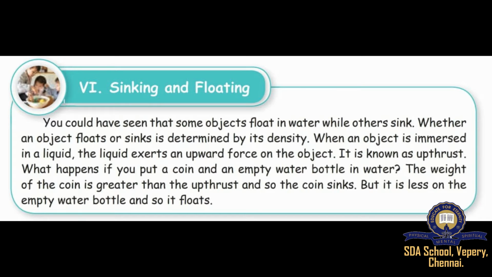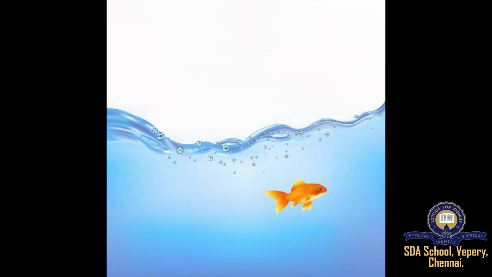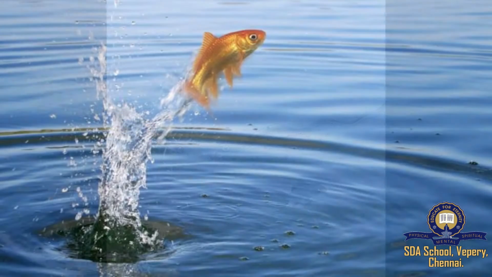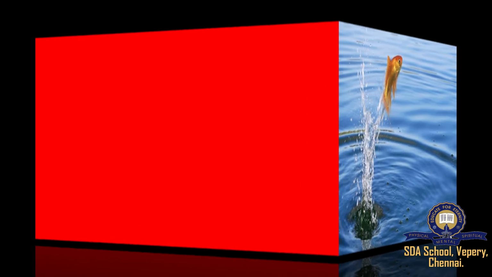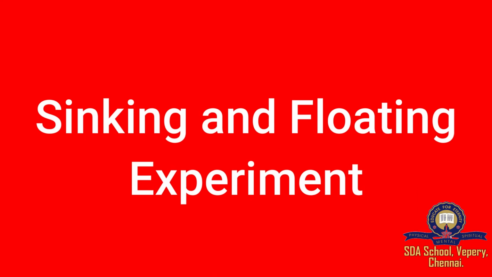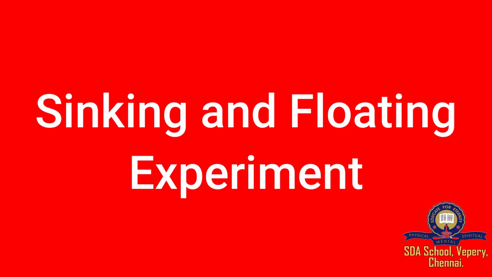The weight of the coin is greater than the upthrust and so the coin sinks, but it is less on the empty plastic bottle and so it floats. Do you know a fish can control the upthrust on its body so it can float and go beneath the surface of the water? Now let's see another experiment to show sinking and floating objects.